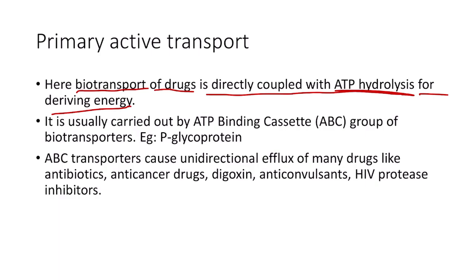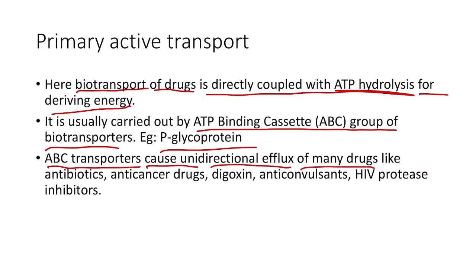It is usually carried out by the ATP binding cassette group of biotransporters, example P-glycoprotein, that is PGP. ABC transporters cause unidirectional efflux of many drugs like antibiotics, anti-cancer drugs, digoxin, anticonvulsants, HIV protease inhibitors. This is actually detrimental for some therapeutic agents, like if the antibiotics are being effluxed, it becomes a way by which the microbe shows resistance against the antibiotic treatment. So this was about the primary active transport.